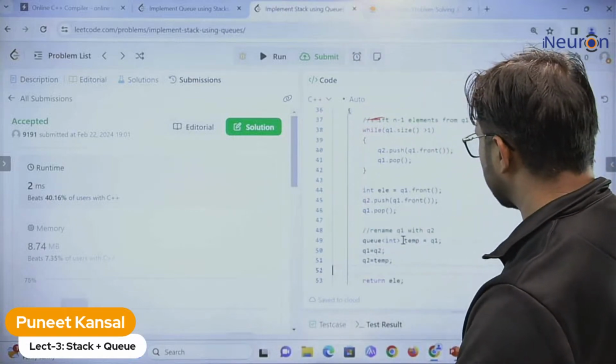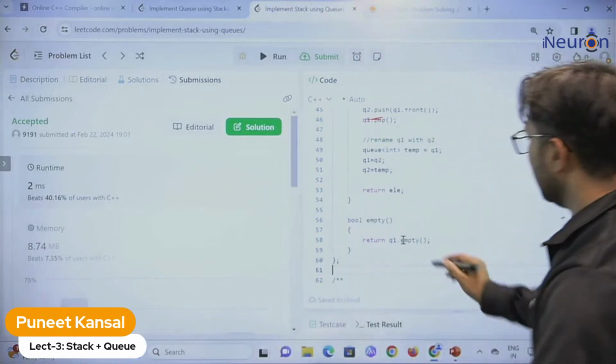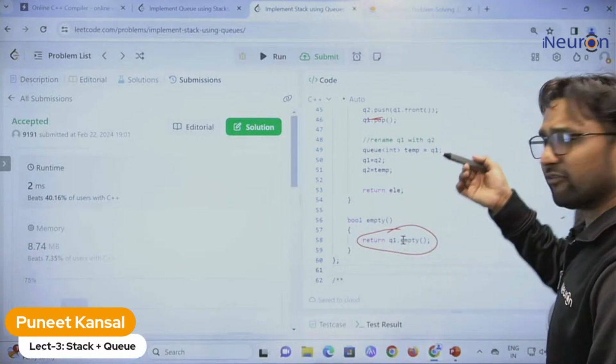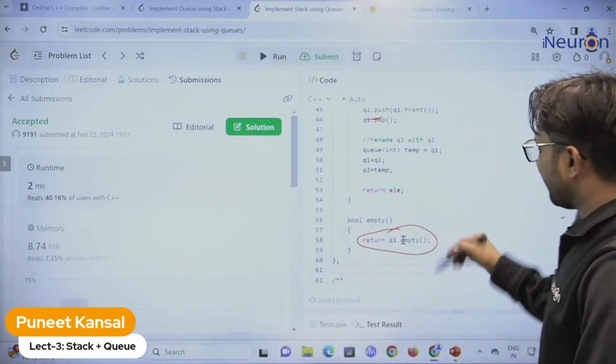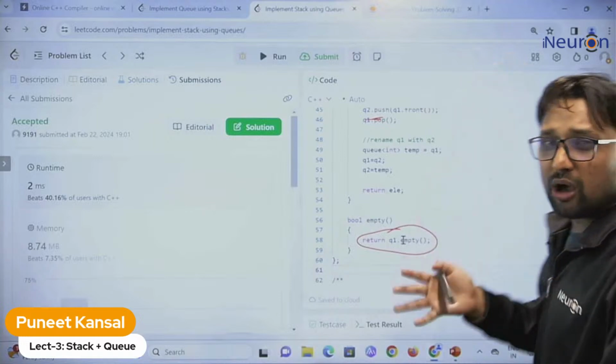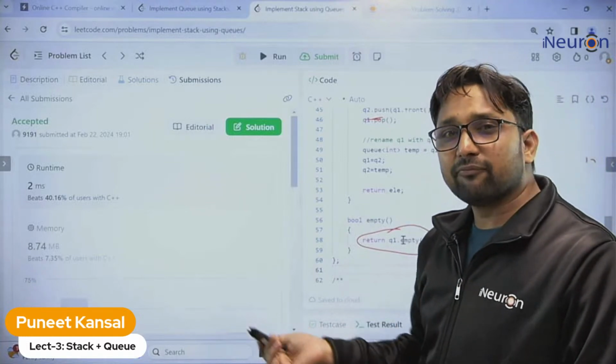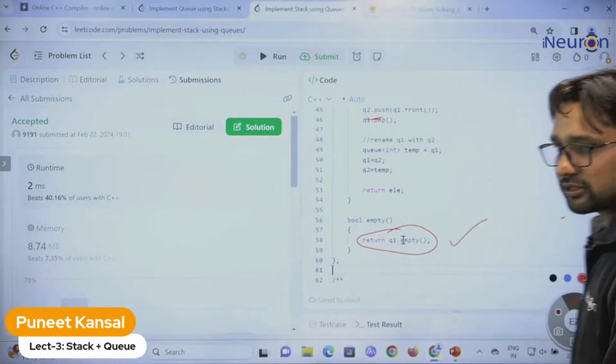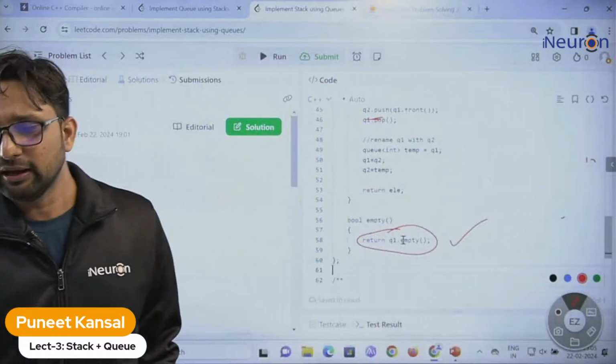I hope that is clear. And for empty, just check q1, because if an element is there, it will be in q1 only, because every time we swap the names, whichever has the elements is q1.